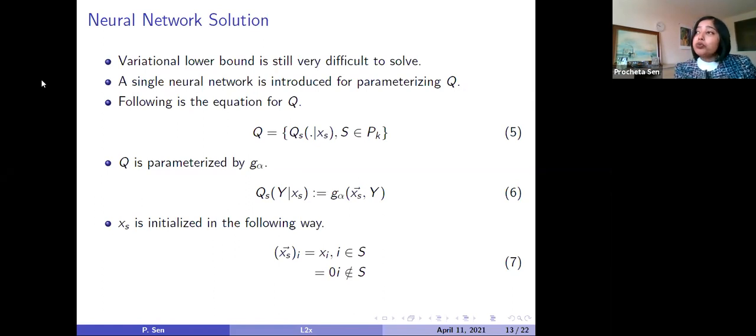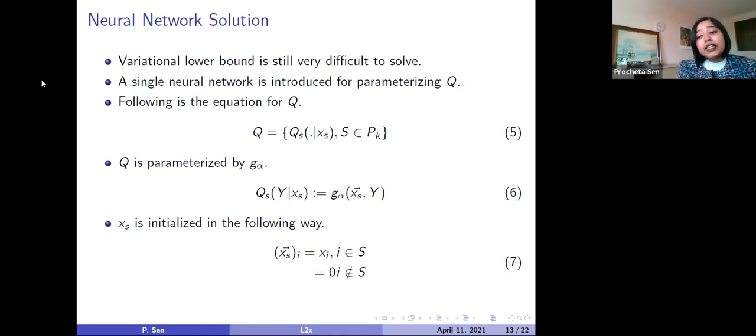What does that mean? We are designing here a neural network which will be parameterized with alpha, and which will take xs as an input and predict y as an output. And what is xs? Xs is a vector. Remember from the previous notations that xs is a k-dimensional subset feature vector. How xs is initialized, I have shown in equation number 7.